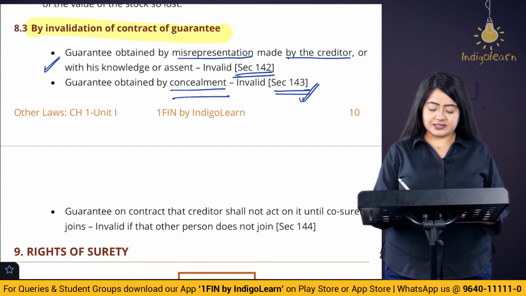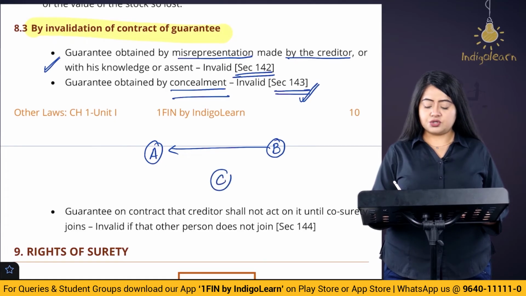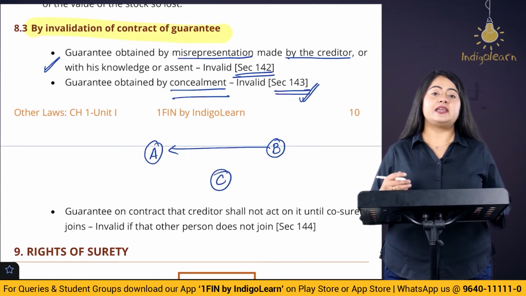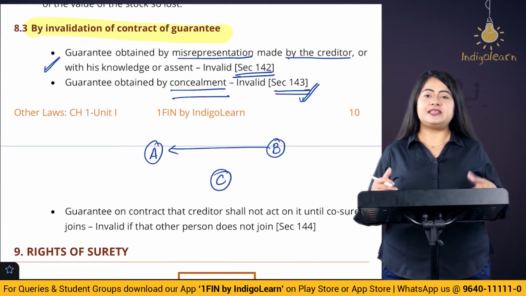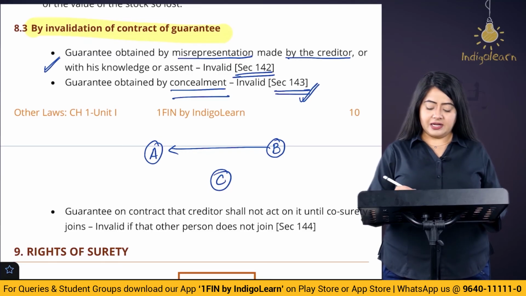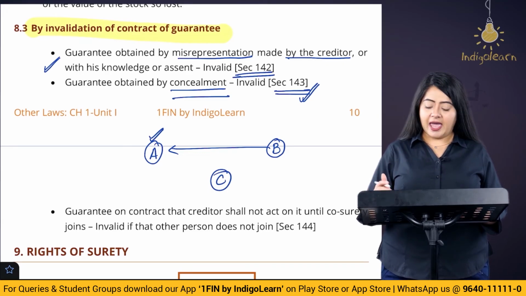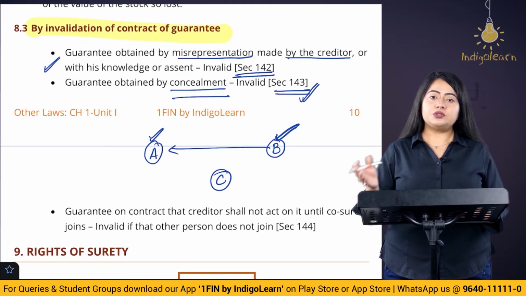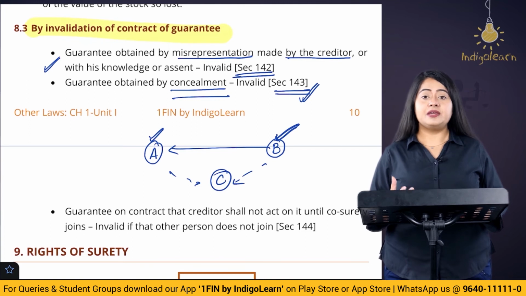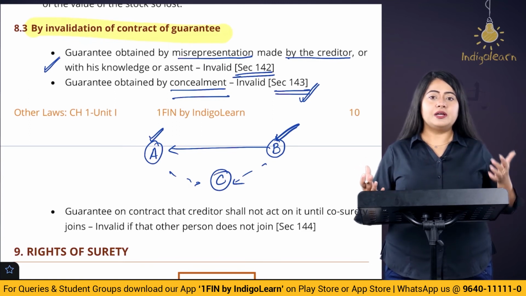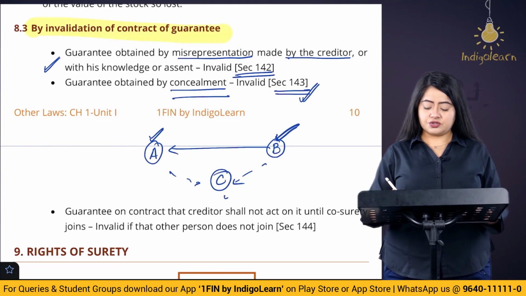Let's take a small example to understand this. We have taken this one example where A is hired by B, and C is the surety. C basically guarantees that if suppose A is hired, then if A does anything wrong, C is going to take responsibility and compensate the losses and damages, right? Now let's say here A has a track record of stealing money from different jobs, and here B is aware about this fact, but both of these parties have not informed the surety about this thing. Surety thinks A is a good guy, but both the creditor and the debtor know that A has a track record of stealing money. Now in this case, do you think this contract of guarantee is valid?